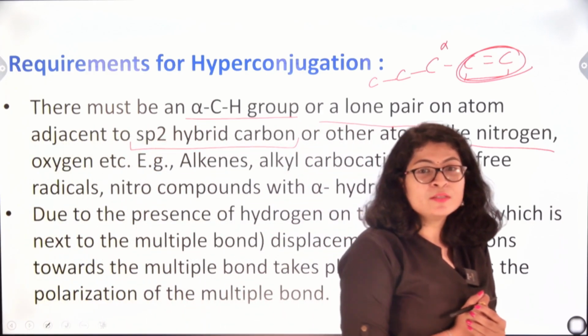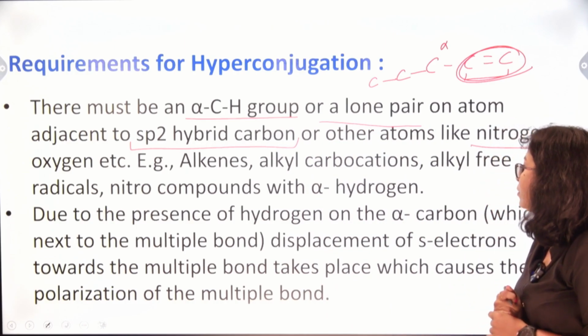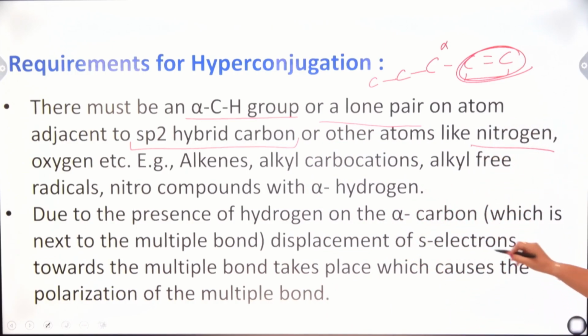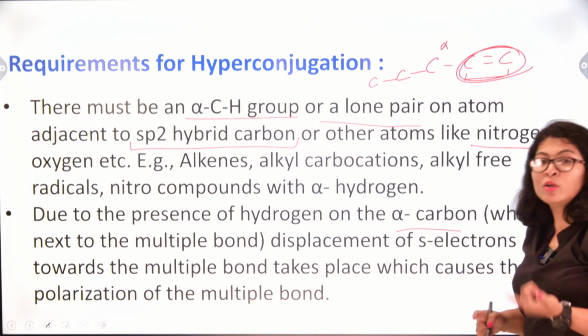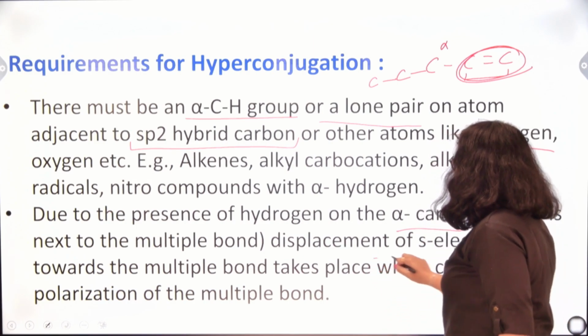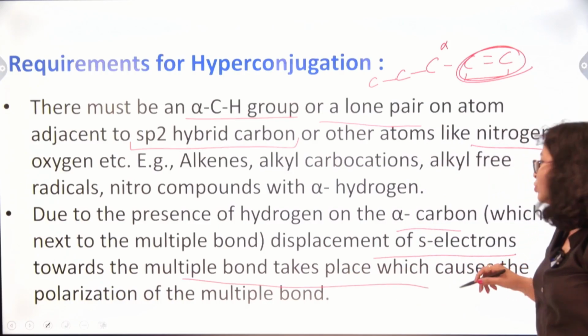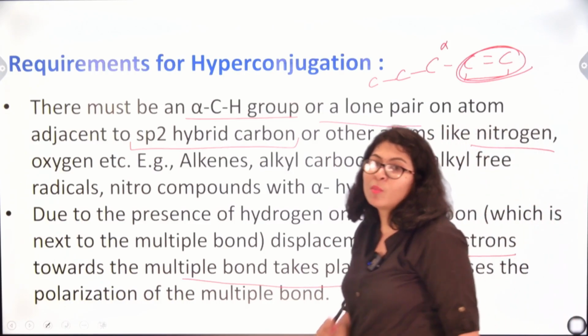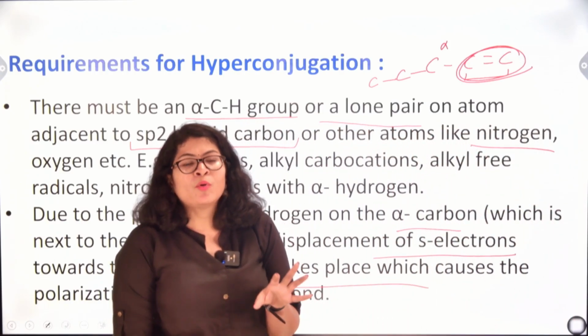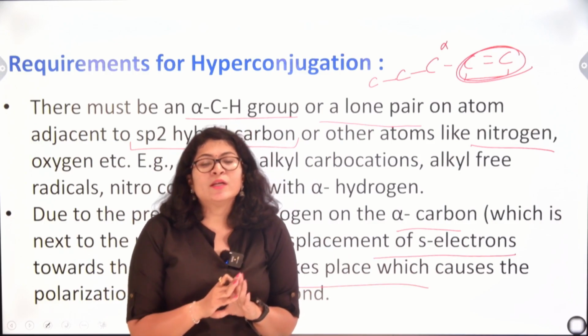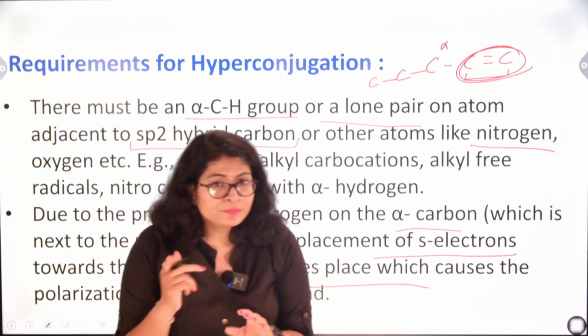Now due to the presence of hydrogen on the alpha carbon, which is next to the multiple bond, or next to that carbon atom which will be in requirement of an electron, the displacement of sigma electrons towards the multiple bond takes place, which causes the polarization of the multiple bond. Obviously, as the bond is breaking down, it will break into a positive and negatively charged system.